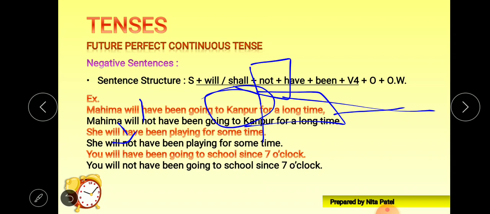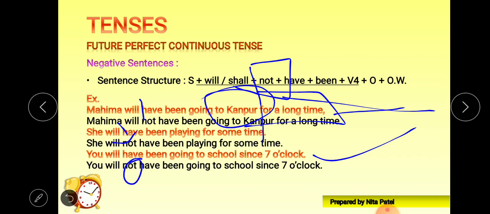Next, you will have been going to school since 7 o'clock. Again we'll just put not just after will or shall. Here we have will. You will not have been going to school since 7 o'clock. So we are talking about the future, that maybe tomorrow or whenever.